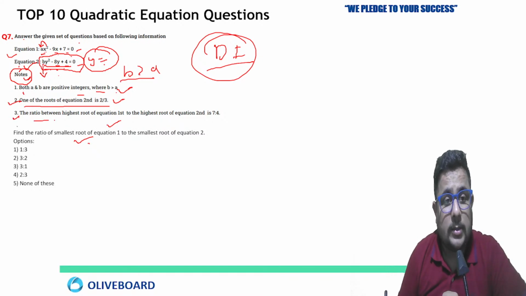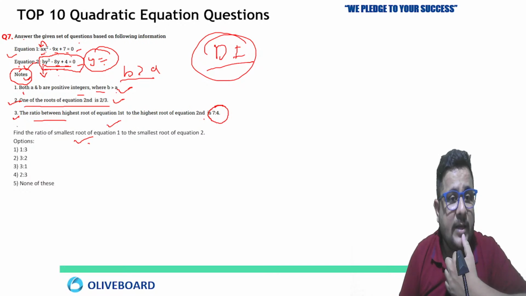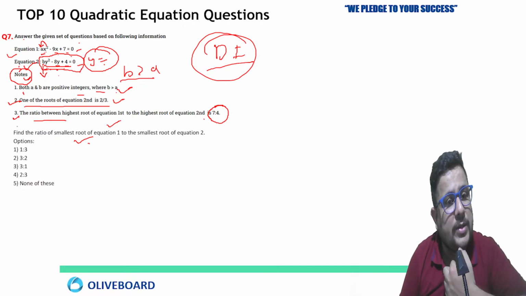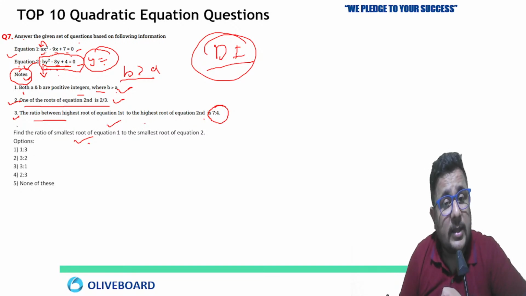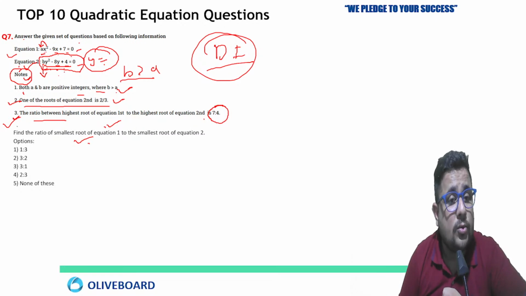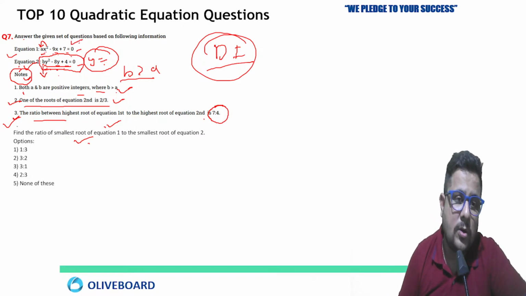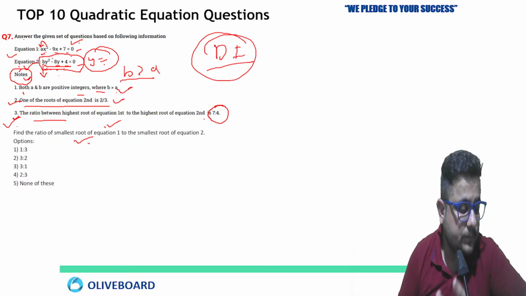Then third, the ratio between the highest root of equation first to the highest root of equation second is also given. So if you know the value of b, then you can easily find the highest root of equation second. When you get it, by the help of the third point you can get the highest root of equation 1. And when you know the highest root, you can also get the smaller one. Clear?